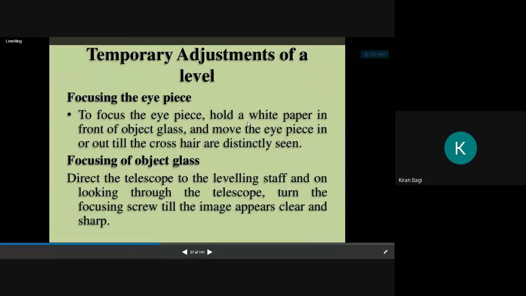To focus the eyepiece, hold a white paper in front of the object glass and move the eyepiece in or out until the crosshair are distinctly seen. Okay, then focusing of an object, just now I have given an example of the DSLR camera. Direct the telescope to the leveling staff, means point towards the staff, and on looking through the telescope, turn the focusing screw till the image appears clearly and sharp.